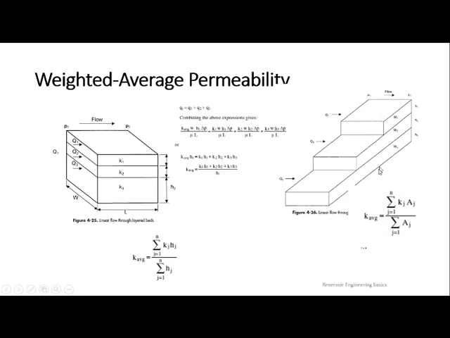Here there is another case, like if width is also altering. You can see the same diagram only, but you have different widths. So W1, W2, W3. In place of H, you need to add. You cannot cancel W's here. Why? Because here W total will come, that will be W1 H1 delta P, W2 H2 delta P, and W3 H3 delta P. So W H will give you areas only. So in place of H, you are putting W H, which you can represent as area. In the same way, denominator also. So this is about weighted average.